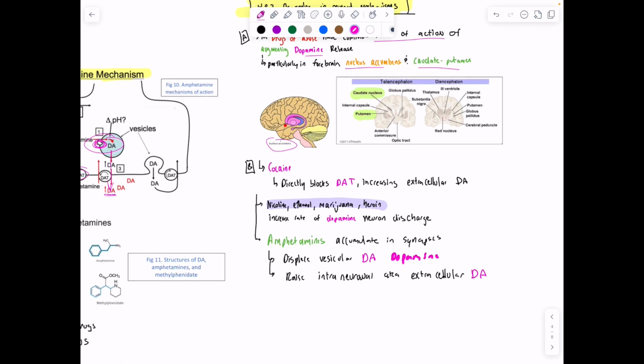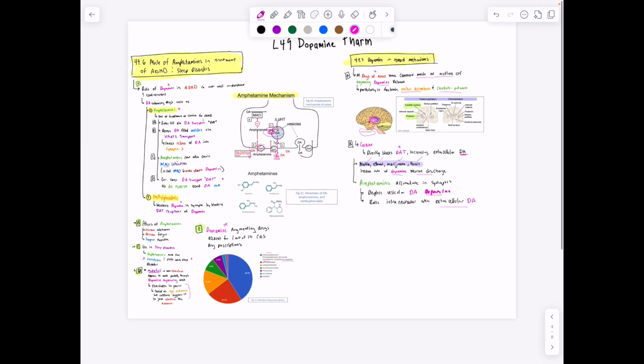Cocaine in particular directly blocks the dopamine transporter, so it increases extracellular dopamine in the synapse between axons. Nicotine, ethanol or alcohols, marijuana, and heroin all increase the rate of dopamine neuron discharge. And then amphetamines can accumulate in synapses, displace dopamine, and raise extracellular dopamine overall. All right, so not too bad. We see the use of dopamine to help with Parkinson's, dopamine enhancement with amphetamines used for ADHD and sleep disorders, and then cocaine acting on dopamine release, specifically on the reward center, the nucleus accumbens.